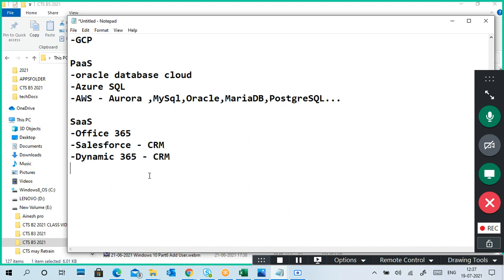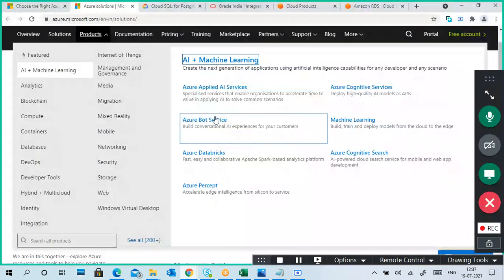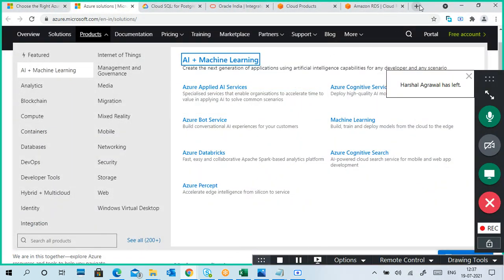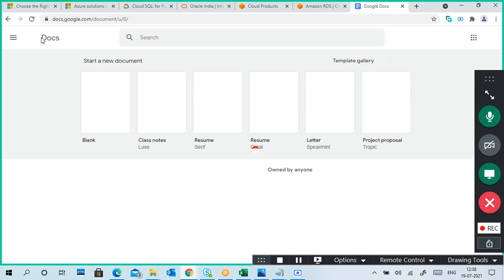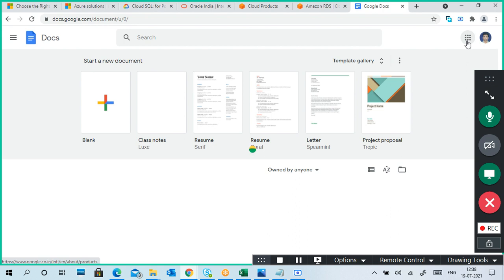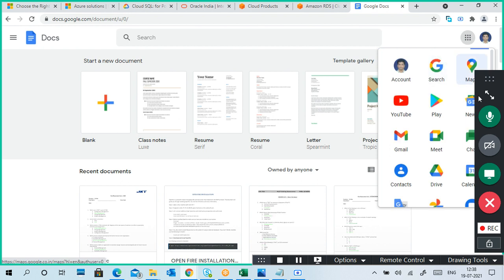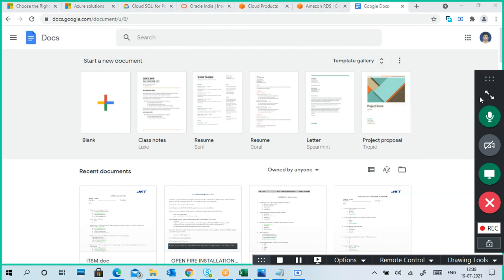Salesforce is another example. Like that, a lot of services are there. One more is Google Docs. The easiest example is Google Docs, and not only Google Docs, also Google Forms. A lot of other tools are there now, so the Google Suite is there, and that entire suite is software as a service.